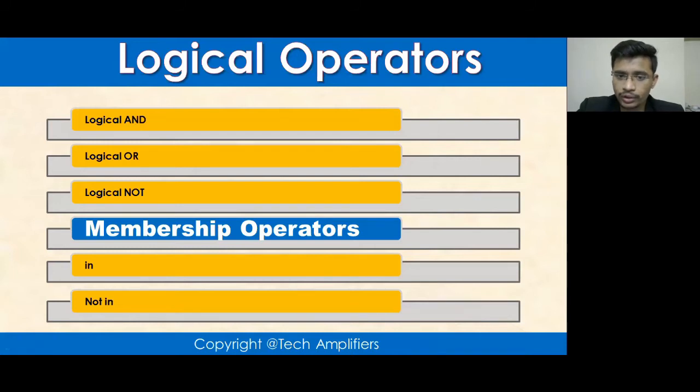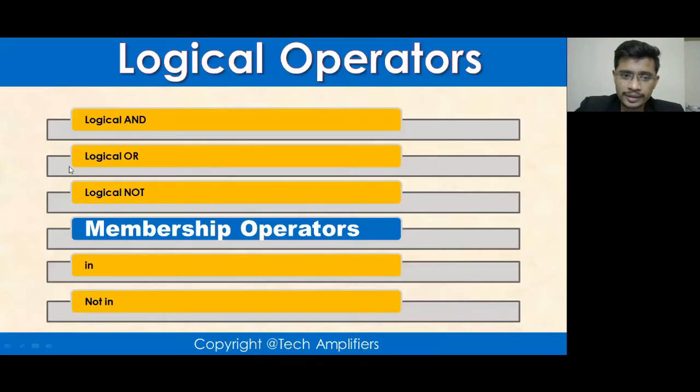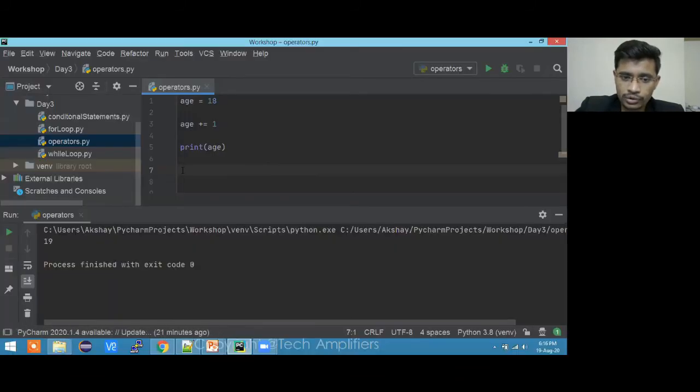So it will not work with your 10 and 10. 10 will be considered a number, so it will be considered true, and a string or something will again be considered true. So it will not work like that. Basically, and and or operators are used only with the boolean data type.